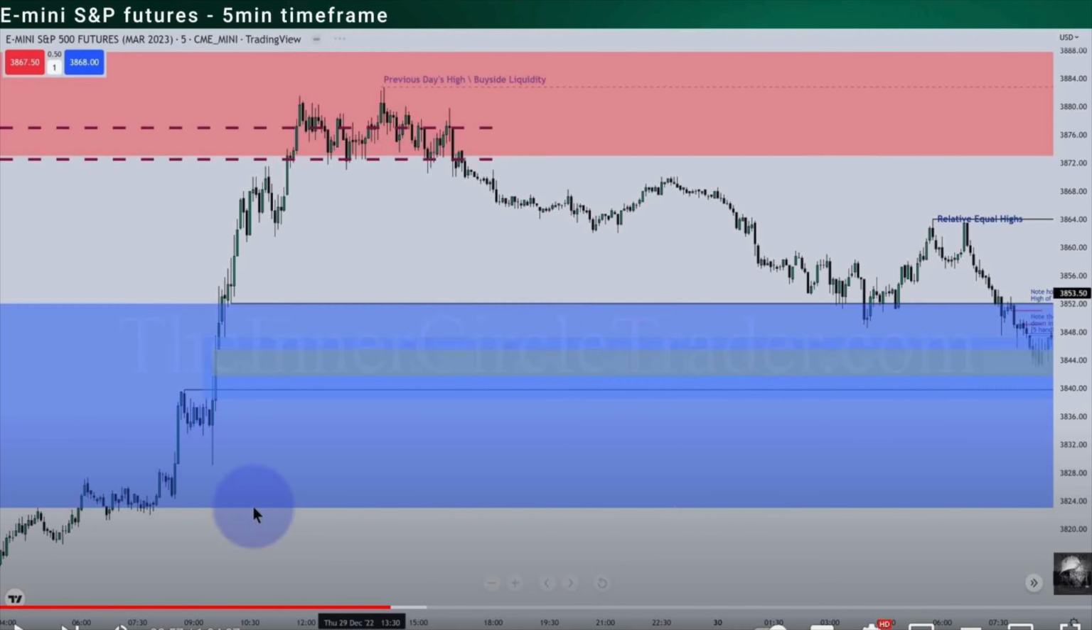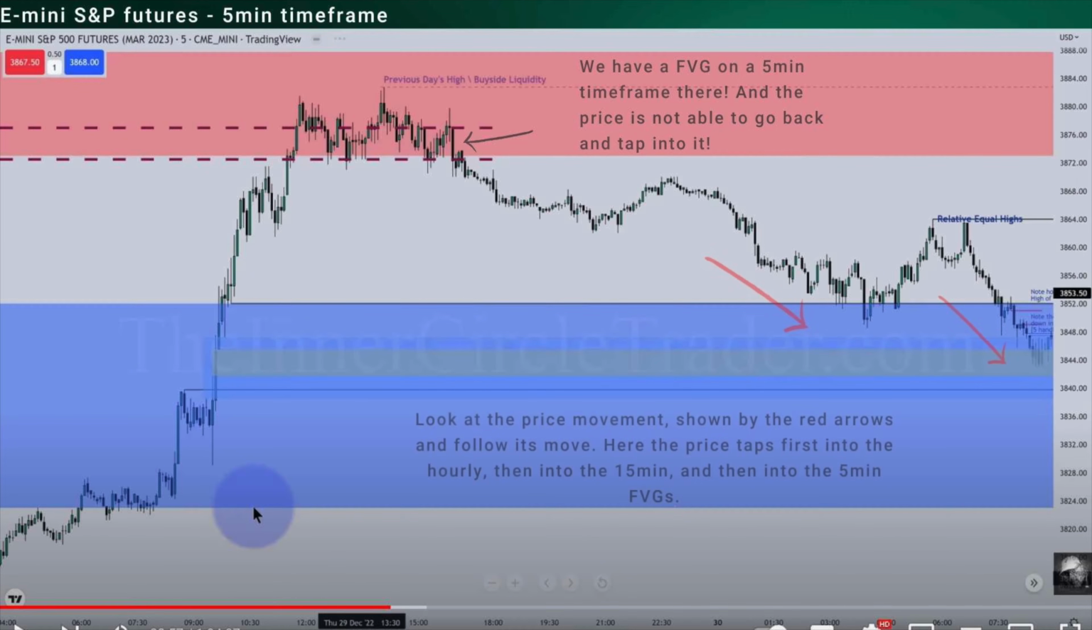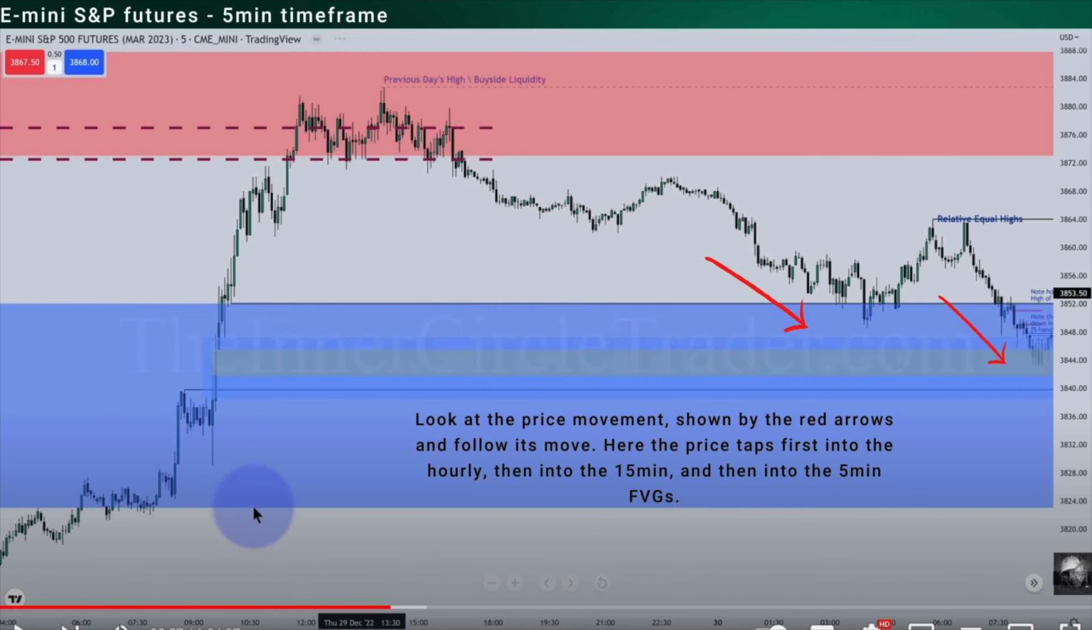We can see here the whole price movement, especially when the price tapped back into the price void. ICT tells us that this yellow range here is actually the imbalance that's visible on the 5 minutes time frame. Where you see the arrow, ICT shows us that there, exactly inside the price void, we have a fair value gap on the 5 minutes time frame, and the price is not able to go back and tap back into it. And now we know why. Guys, look at the two red arrows and look at the price movements that are shown by those red arrows.